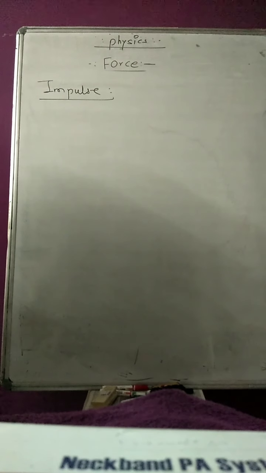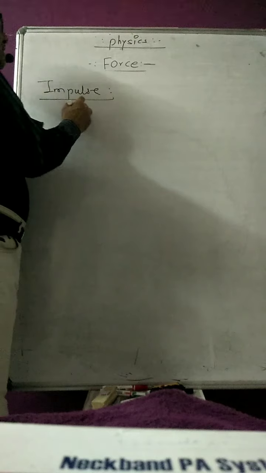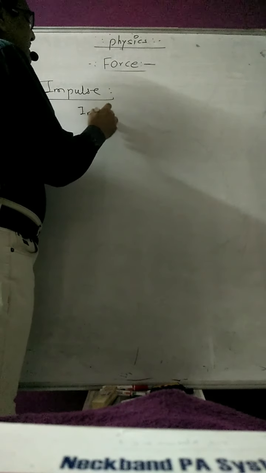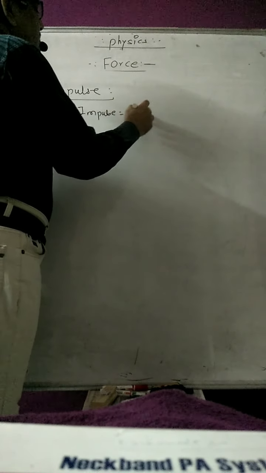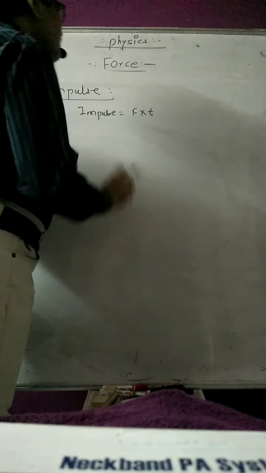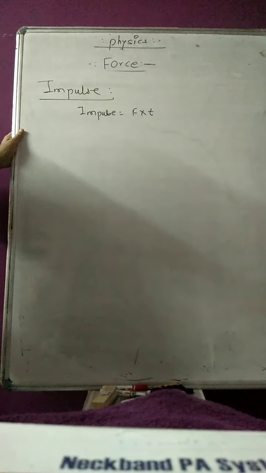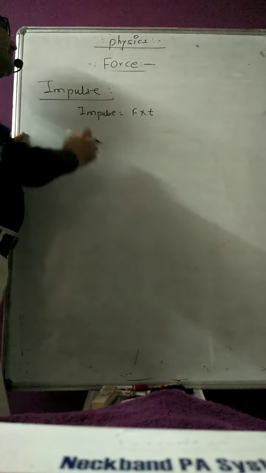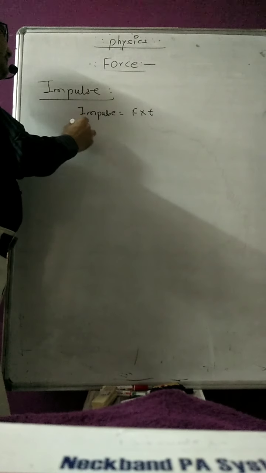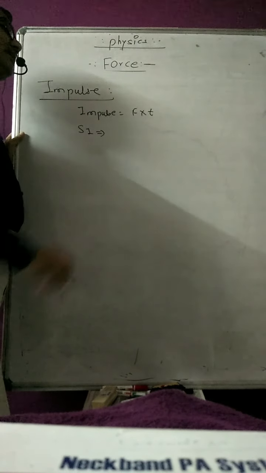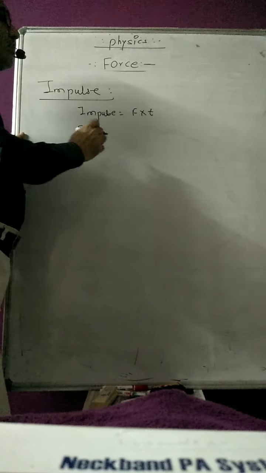Impulse is also defined as force multiplied by time, the force acting for short intervals of time. Therefore impulse is equal to force into time. Now the question arises: what are the SI and CGS units of impulse? Impulse is the product of force into time.